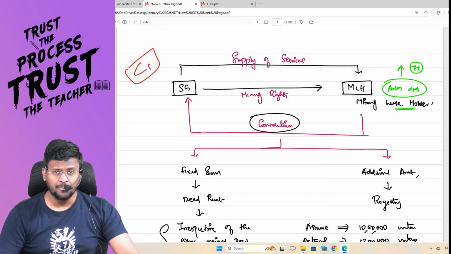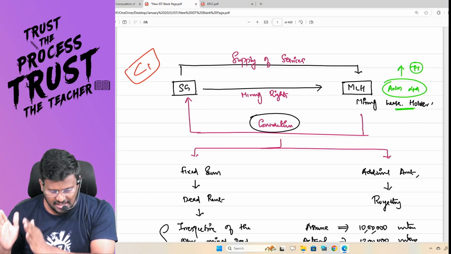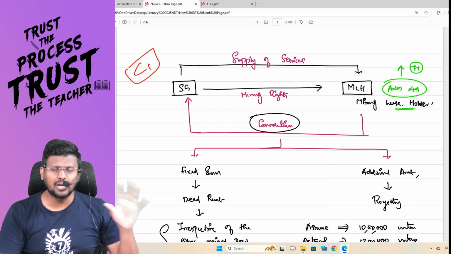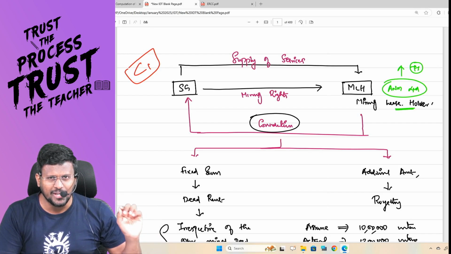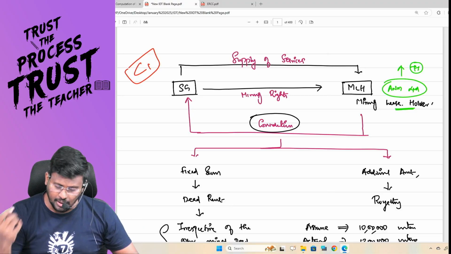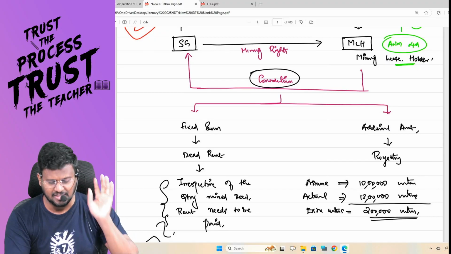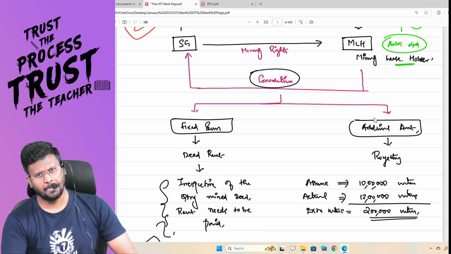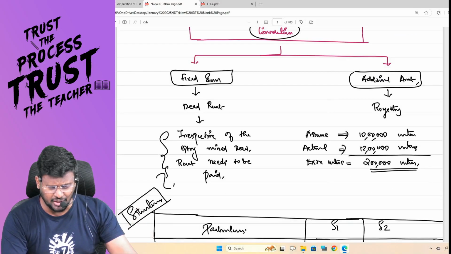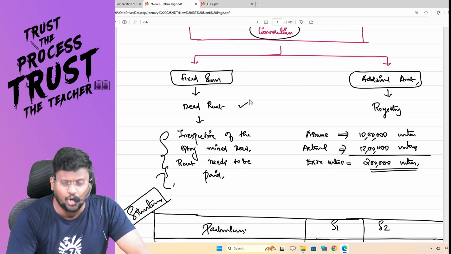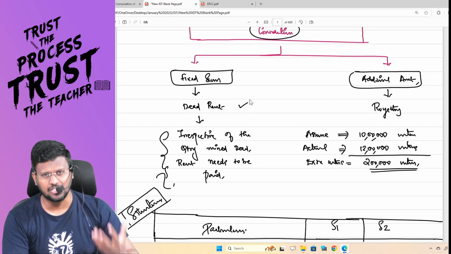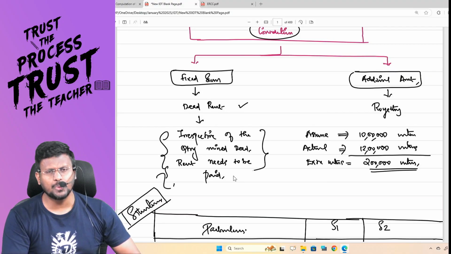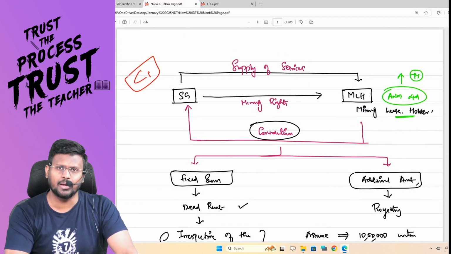So what is service number 1? The state government has provided a service, which is mining right sharing service, to a company. For this, the company situated in the taxable territory is liable to pay tax on reverse charge basis. For this, they have to pay consideration. Two considerations have to be paid: one is a fixed sum and the other an additional sum. For this type of transaction, the fixed sum is technically called dead rent, like sunk cost. Irrespective of the quantity mined, this dead rent needs to be paid by the recipient, that is ANM Limited.